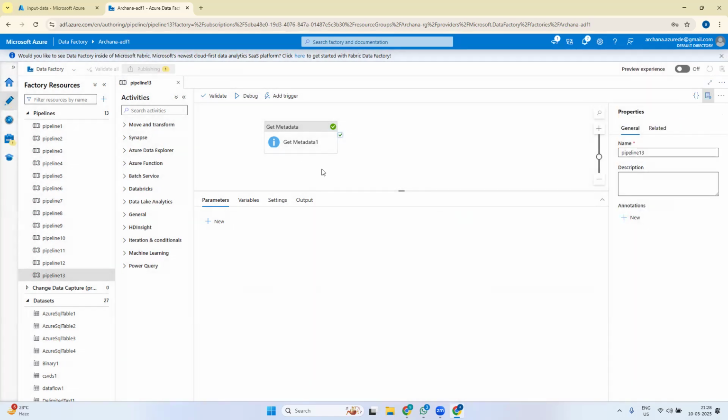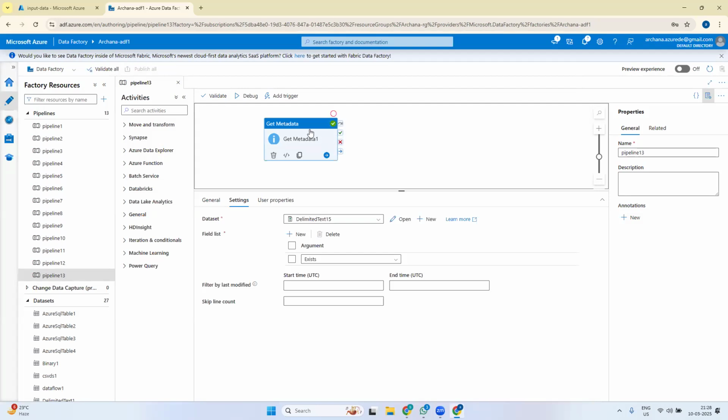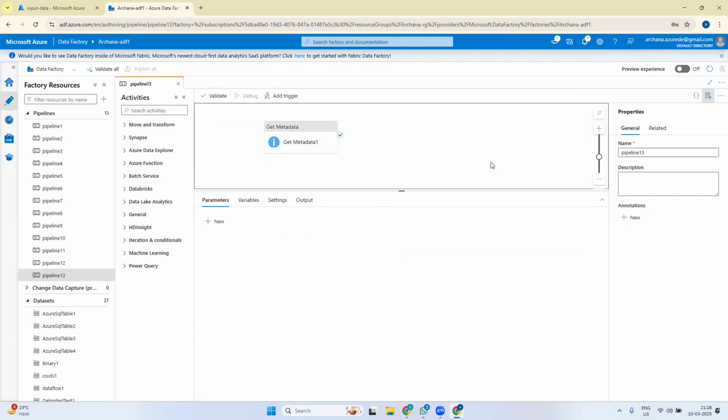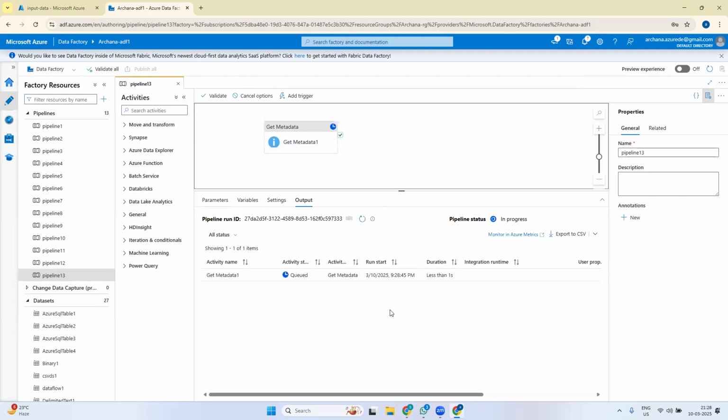I'll just see this get metadata activity. So we'll run this, and we'll see the output.